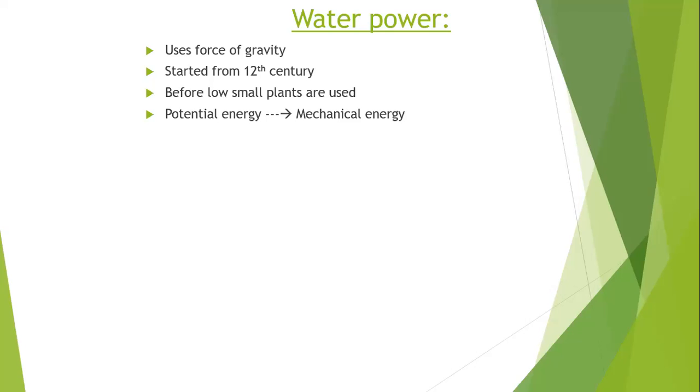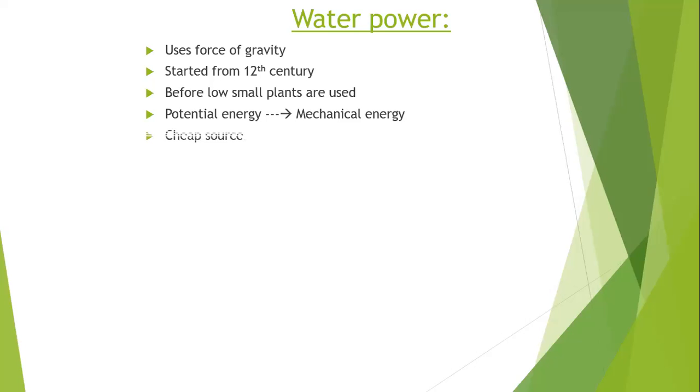And what is the mechanical energy we are delivering? The movement of the turbine and the consequent movement of the generator, that is the mechanical energy we are getting from the potential energy. When the water is made to flow on the turbine blade, the turbine moves. So the generator shaft connected to the turbine also moves, and the generator automatically moves. If the generator moves, the armature moves, EMF will be induced and electric power will be developed. So this is a cheap method of producing electricity.